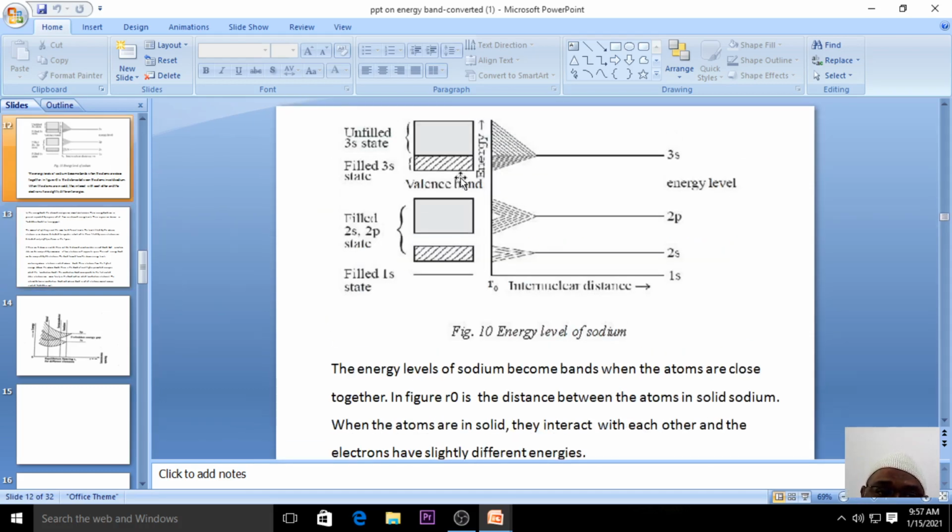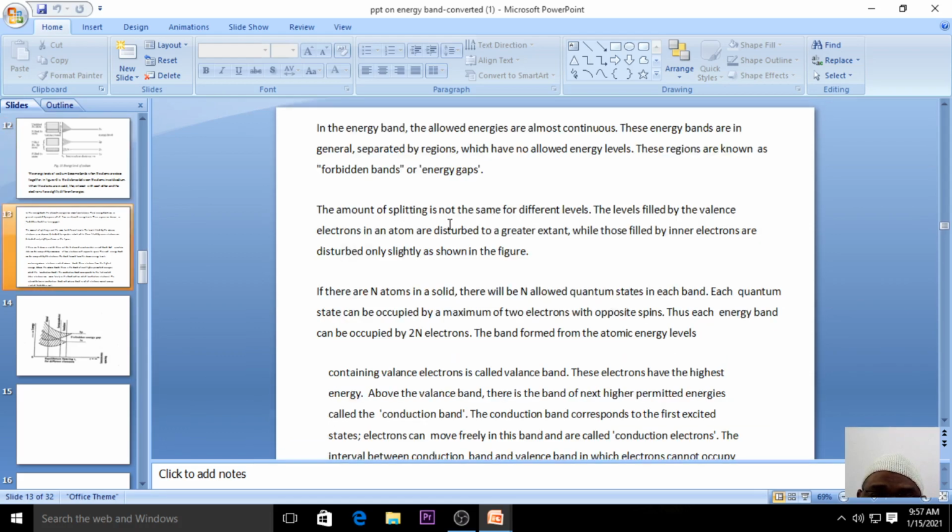You can see there is a gap here, where there is no energy level. These regions are called the forbidden gap or the energy gap. The amount of splitting is not the same for different energy levels. Now if there are n atoms, then you will have n quantum states in each band, and each state can occupy 2 electrons, so the band holds 2n electrons, right?